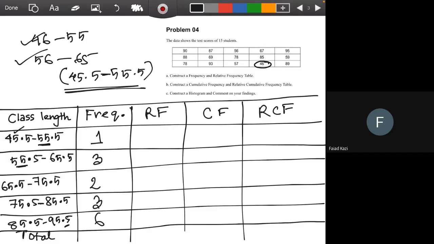After you count the frequencies, you always take the total. If you take the total for this column, you will see 15. When you are writing a table, it's always good practice to write the totals at the bottom of the table, so that readers will have an overall idea of how many data values there were. The readers won't have the data set.